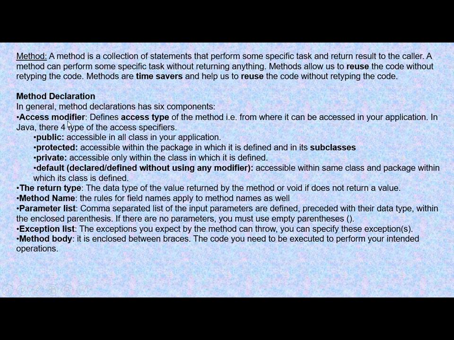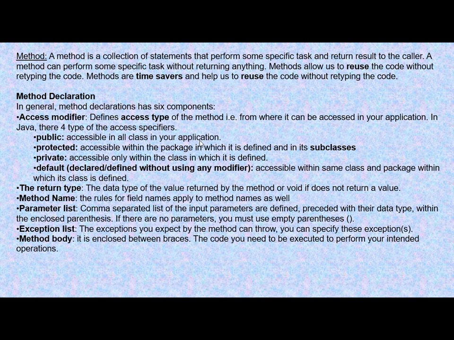First is access modifier. Access modifier means how this method can be accessed in your application. There are 4 access specifiers. First is public: if a method is declared as public, then it will be accessible in all classes in your application. If you're developing any application, in that application you can have several classes. So if a method is declared as public, then that method can be accessed in all the classes in that application.